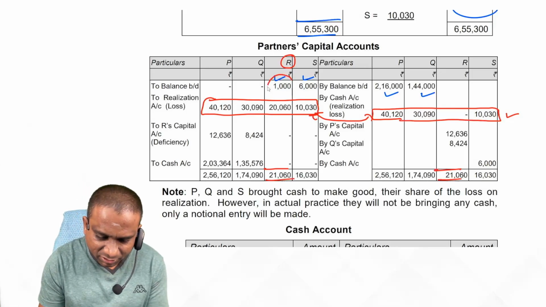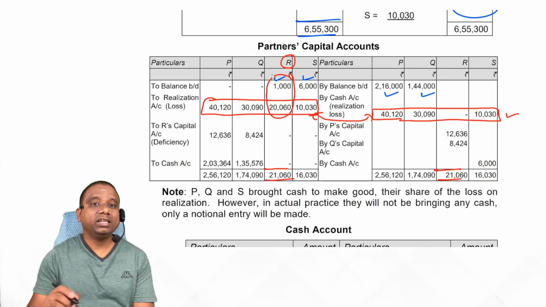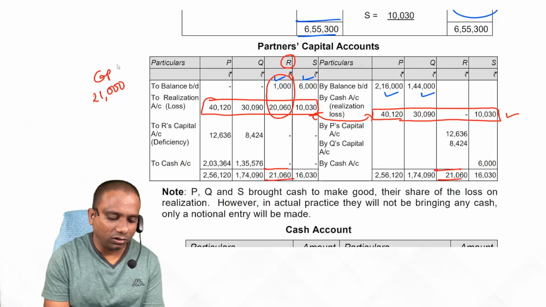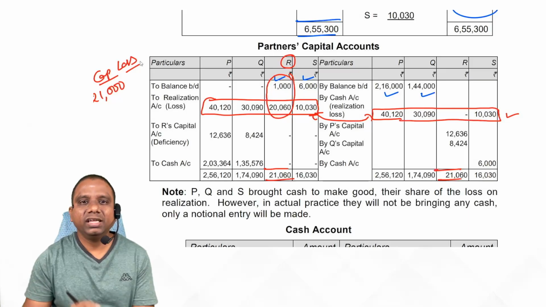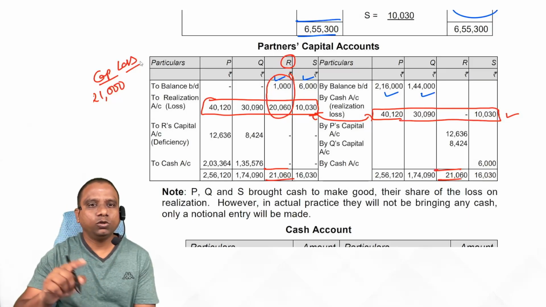R account, debit side 21,000, credit side nothing. So here the total loss is how much? 21,000 is the capital loss. This is borne by the solvent partners in their capital ratio. Here there are three partners: P, Q, S.